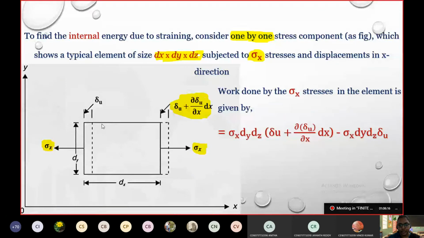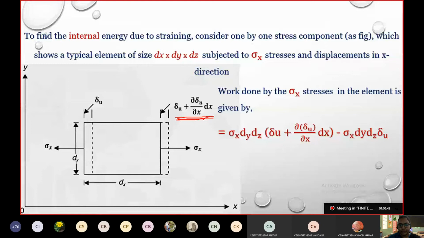That is the expression for work done due to sigma x. The figure is directly showing what is the work done. See, due to this sigma x, we have this value in the dy dz direction.